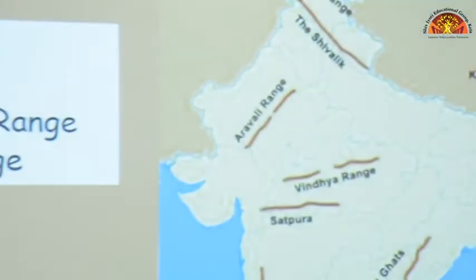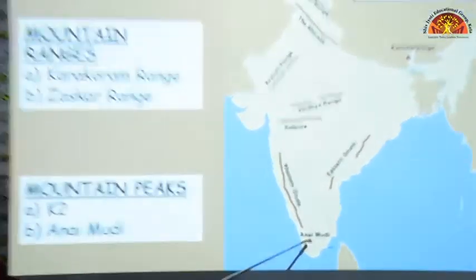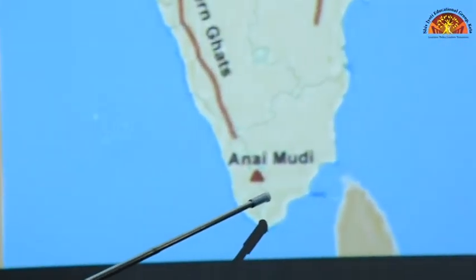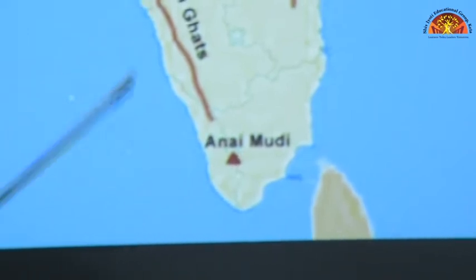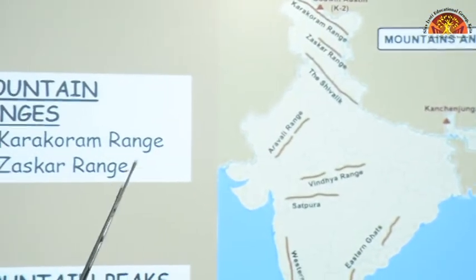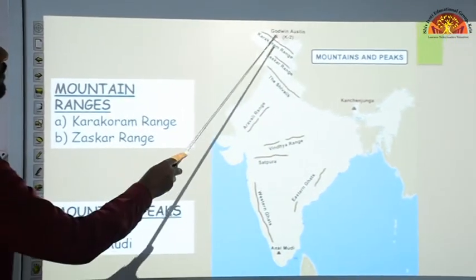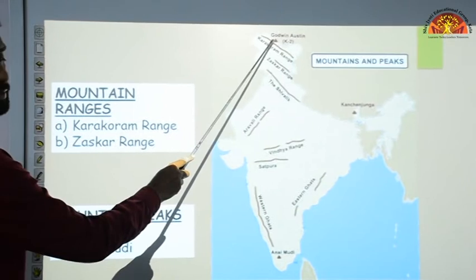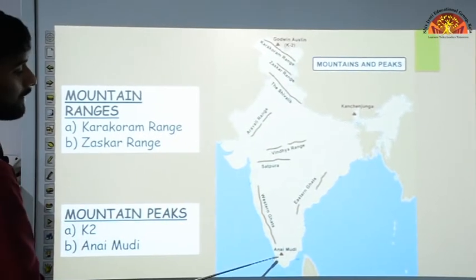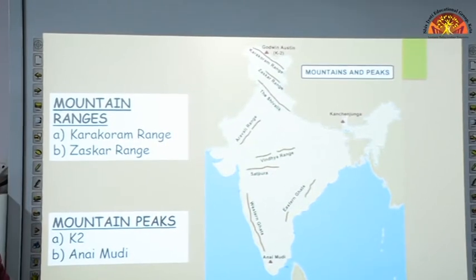Anaimudi is right here at the southernmost point. Just above the southernmost point you will find Anaimudi. So you mark Karakoram range here, Zaskar range here. Then mountain peaks, you mark K2 right above and Anaimudi at the below. I hope you marked your maps.